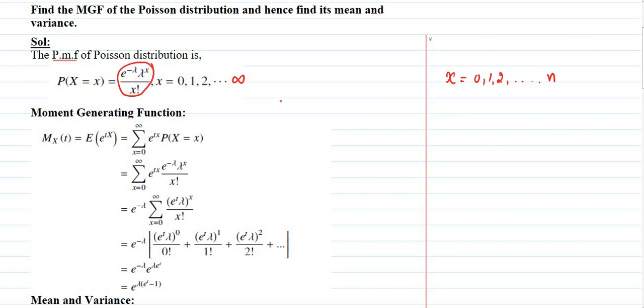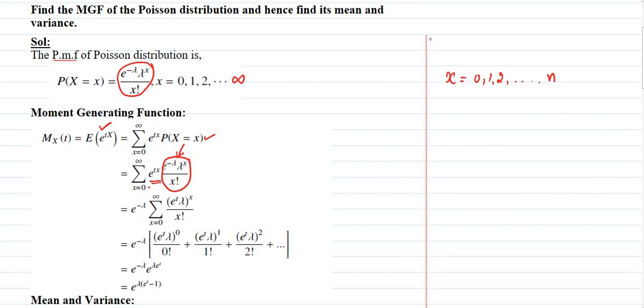Now, let me derive the moment generating function of Poisson distribution. The formula for moment generating function is M_X of t is equal to expectation of e power tX, that is summation x is equal to 0 to infinity e power tx into P of capital X is equal to small x, which is p of x. We can substitute the p of x value here, which is already defined. So e power minus lambda into lambda power x divided by x factorial into e power tx.